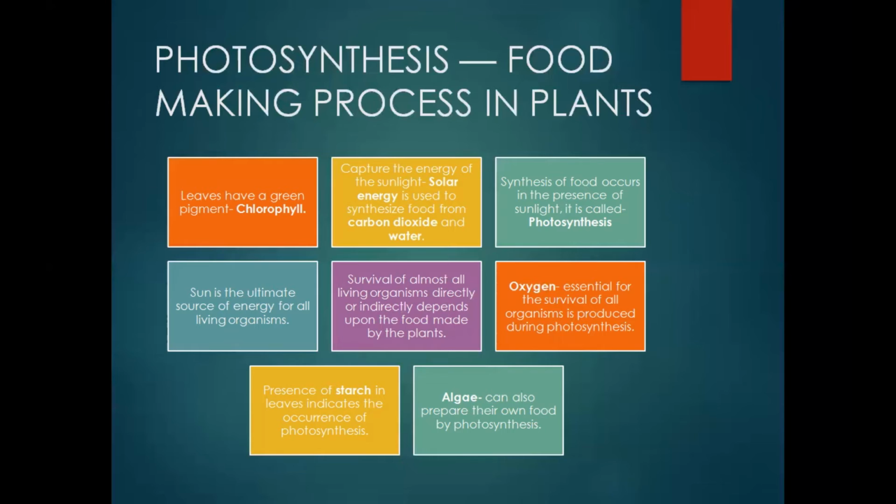Now we'll be talking about oxygen, another part which is a byproduct of the process of photosynthesis, yet it is very essential for sustaining life on the earth. So oxygen, which is essential for the survival of all living organisms, is produced during photosynthesis.